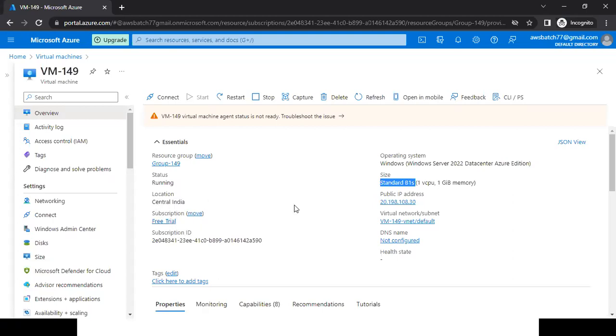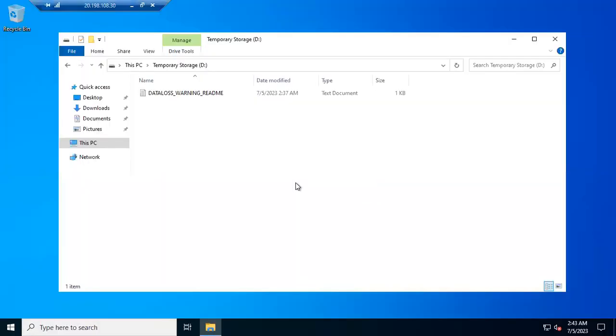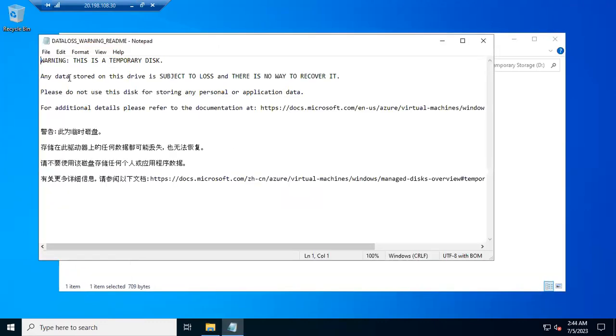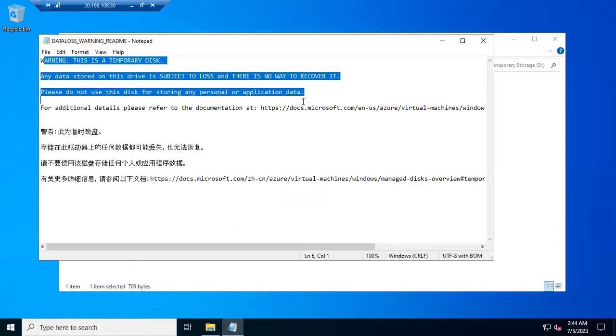Because of this particular type, Azure is giving us 4 GB of additional space to us. This space is not included under that 127 GB space we are getting, and it is not recommended to store any of your data in this particular disk. In this particular drive, don't store your data.